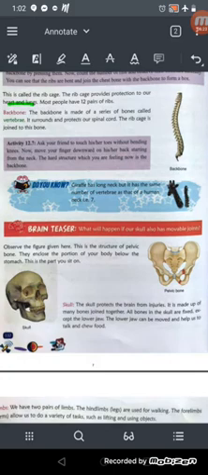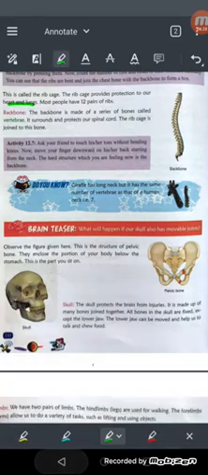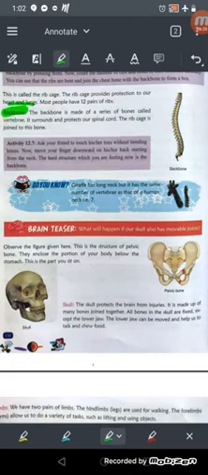Okay, now see the backbone. Now check the backbone. The backbone is made up of a series of bones. There are so many bones over here, and these are called the vertebrae, and they surround and protect our spinal cord. You know we have a spinal cord, which helps to coordinate our body with the brain, right? It sends and receives messages from the brain to the body, and from the body to the brain. Okay, so the rib cage is joined to this bone.